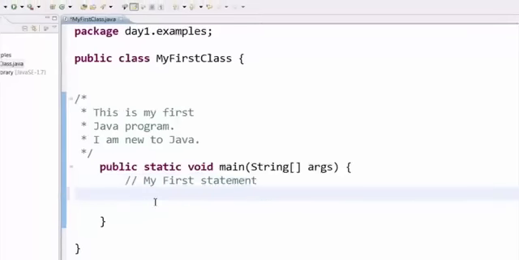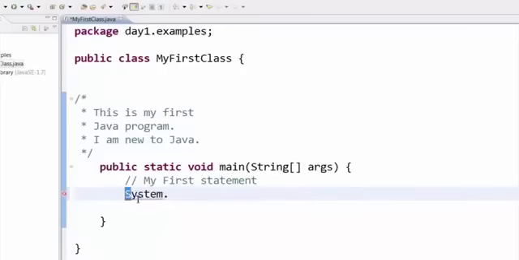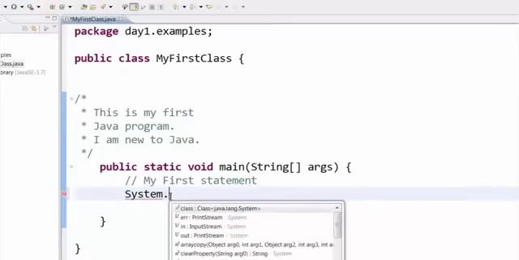Now if you want to print something to the console, the syntax is System dot. Now remember, the system keyword should start with a capital S, and when you put this dot, you should get some kind of a pop-up. This pop-up shows that you have typed this word correctly.